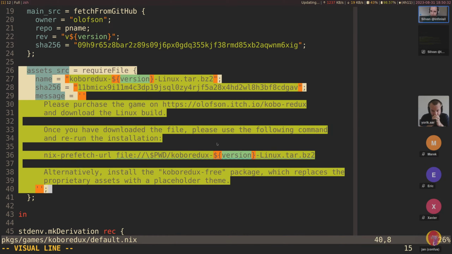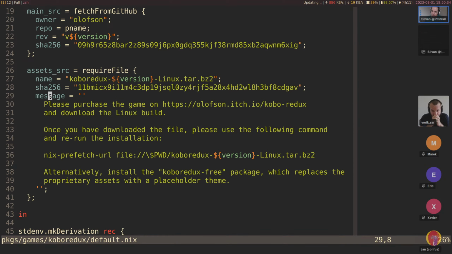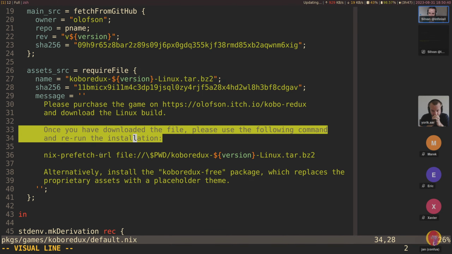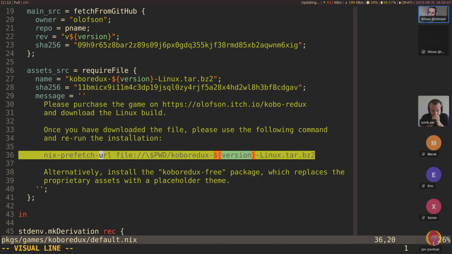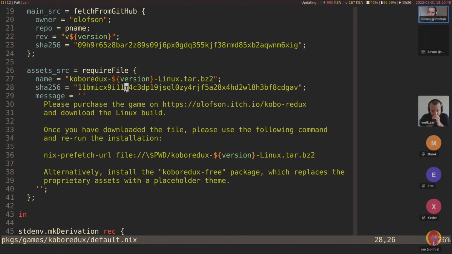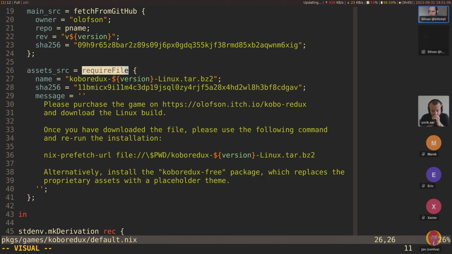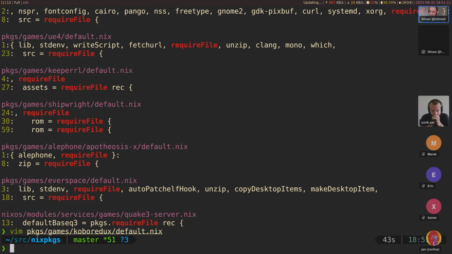All right, here, yeah. So here it says, okay, we can provide a message saying how users can download something, and then instructions for how people can make Nix aware of that. And so how it works is that you have a fixed output derivation with a hash. So it will look specifically for a very specific file at a specific path. And yeah, once it has that, it can continue the build. But if it doesn't have it, it can't. And so I believe it's implemented just by failing, essentially. Let's look at that.